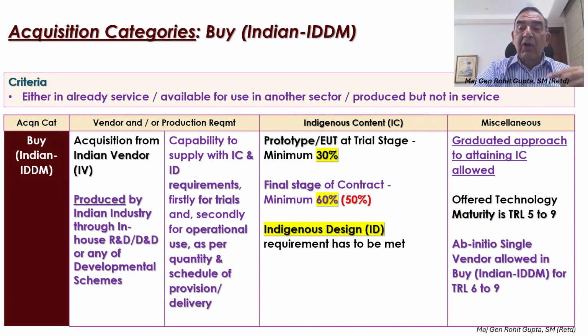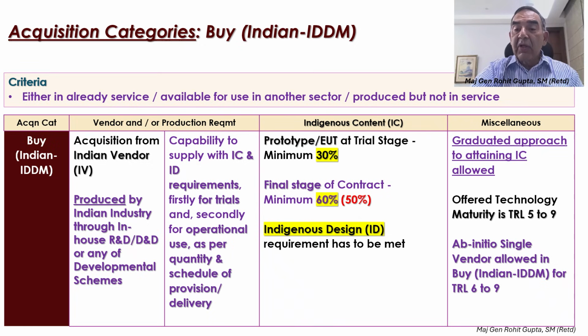And also trial of the changes that have been carried out. So a minimum of 30% will be ensured, which at the time of delivery, after the contract is signed, he will upgrade to 60%, which is an increase of 10% from the previous 50% that was legislated. Also, the indigenous design requirement has to be met.